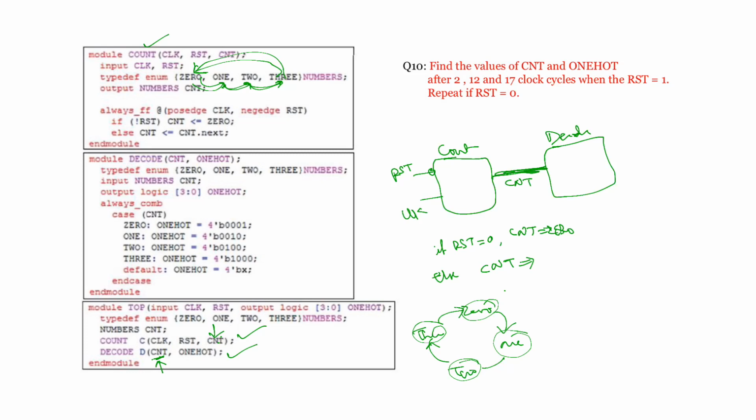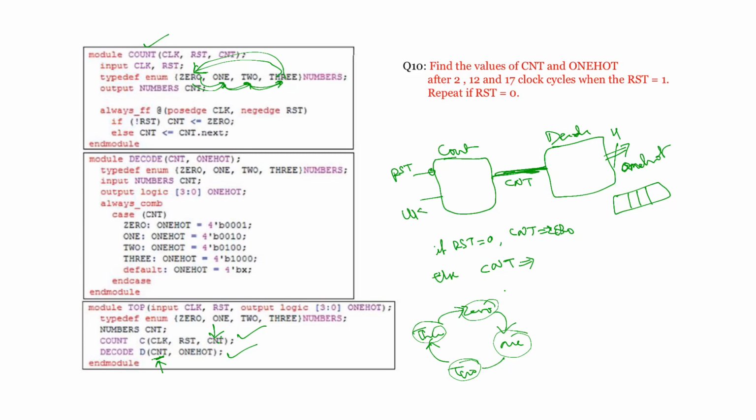Next, what is the output for this one then? One hot. One hot is the output signal of decoder. Okay, it has 4 values, so it is a 4-bit vector. One hot is a 4-bit vector, so it can hold 4 different values. Okay, this is one hot. Now, based on the input value CNT, we are going to get this value.